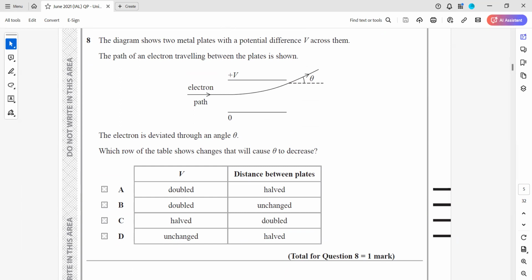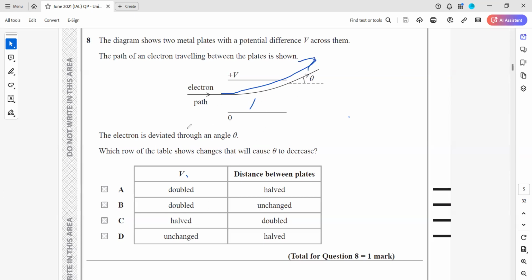If we increase the voltage, the strength of the electric field will also increase. So as a result, it will cause a greater deviation. So we should decrease, not double. Like if we increase the voltage, this causes greater deviation, so the angle will be greater.